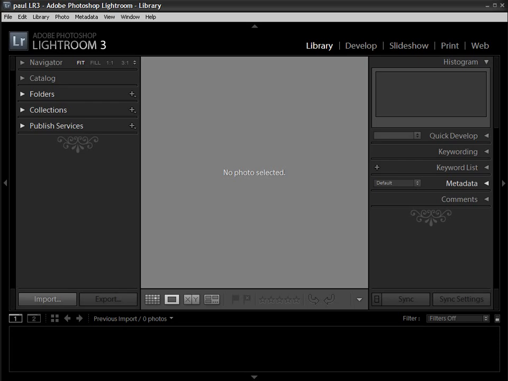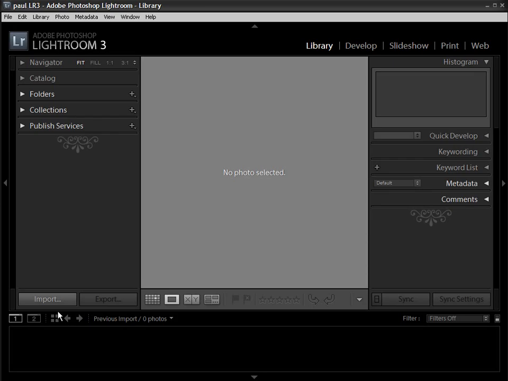This video tutorial is a closer look at the best piece of software currently available for converting your raw image files, and that's Adobe's Lightroom 3. In this month's issue, we've had a really big group test looking at 8 different solutions for working with raw images, and the recently released Lightroom 3 came out on top of the tree. That's because it's a truly great tool, as it offers a complete workflow solution, right from importing your images to outputting them. Okay, so the first thing we need to do is import some images.